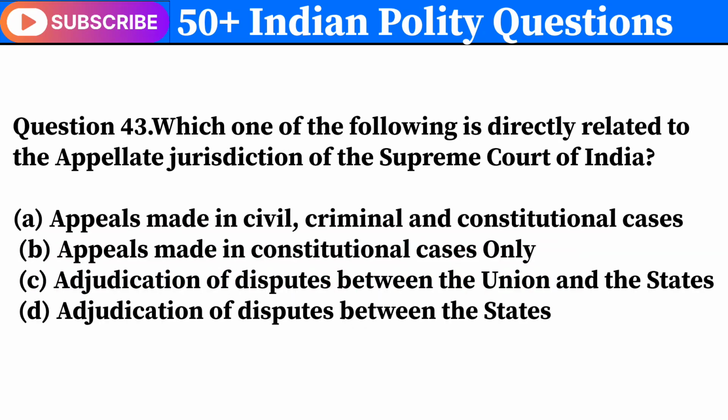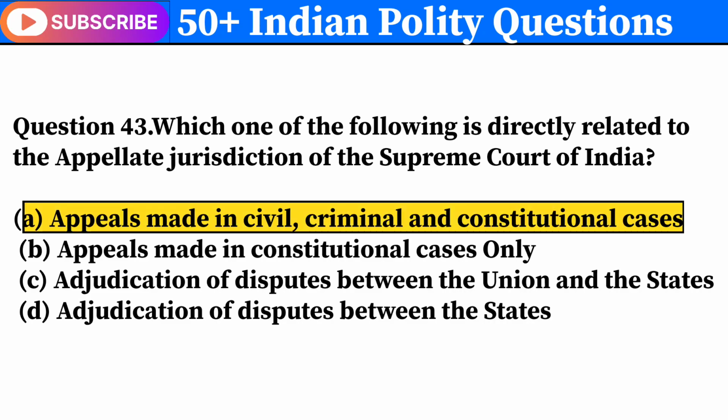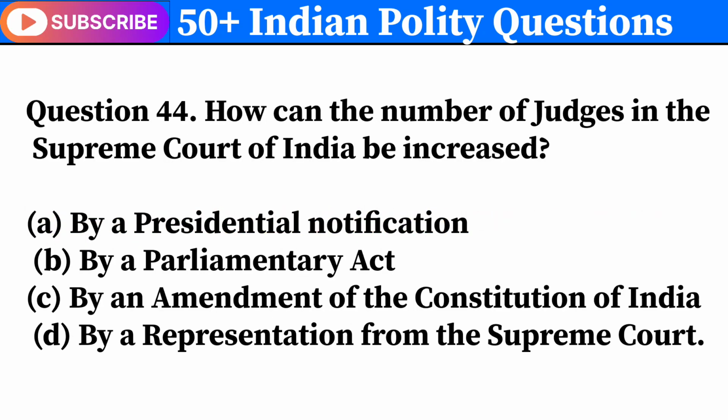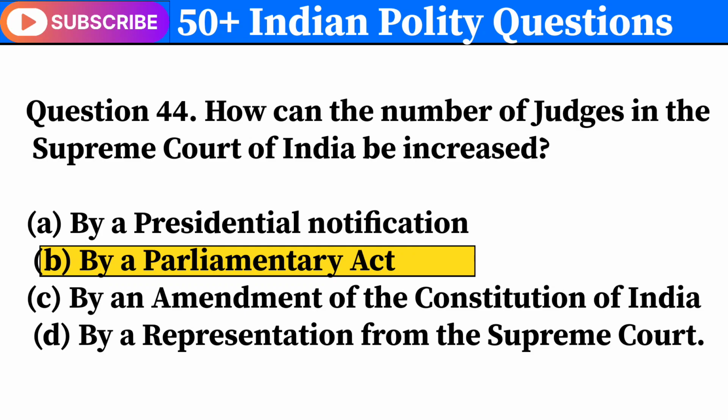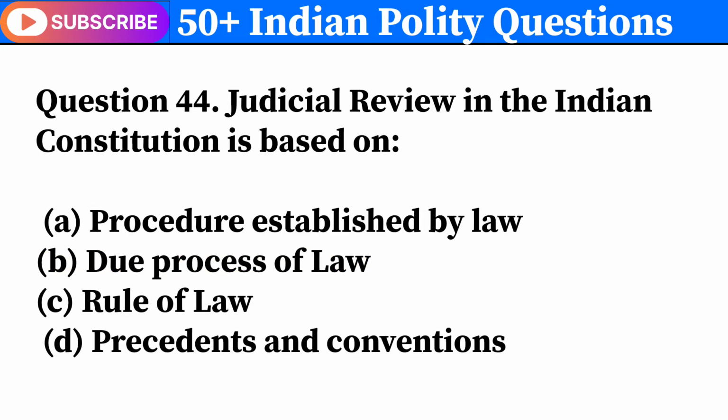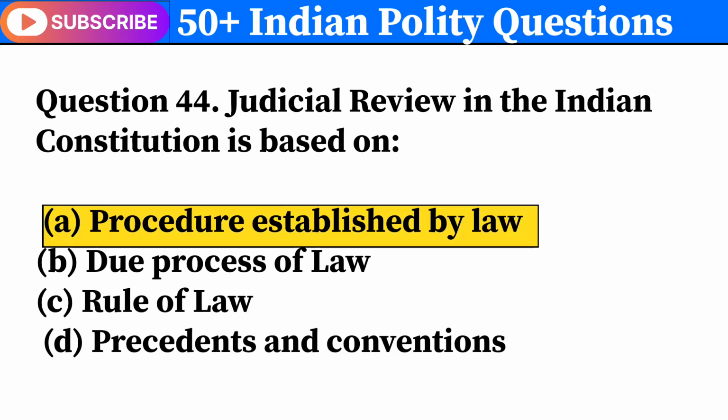Question 43. Which one of the following is directly related to the appellate jurisdiction of the Supreme Court of India? Correct answer is A. Appeals made in civil, criminal and constitutional cases. Question 44. How can the number of judges in the Supreme Court of India be increased? Correct answer is B. By a parliamentary act. Question 44. Judicial review in the Indian Constitution is based on. Correct answer is A. Procedure established by law.